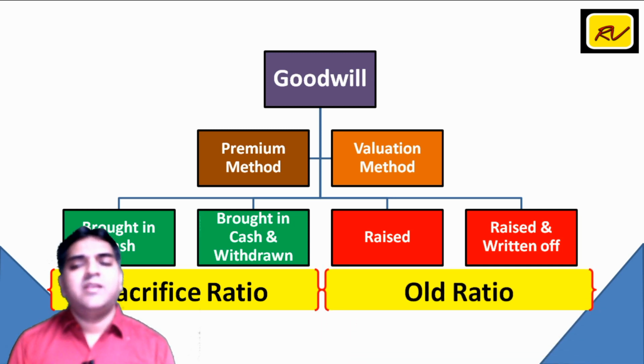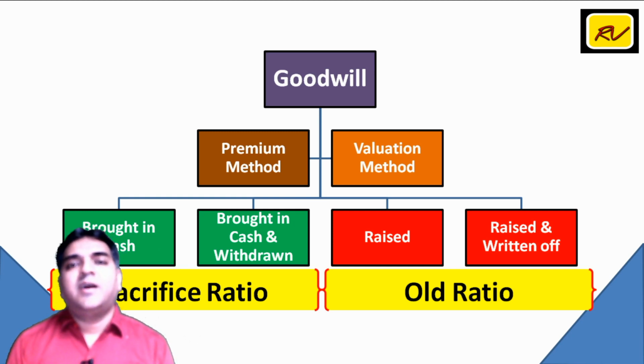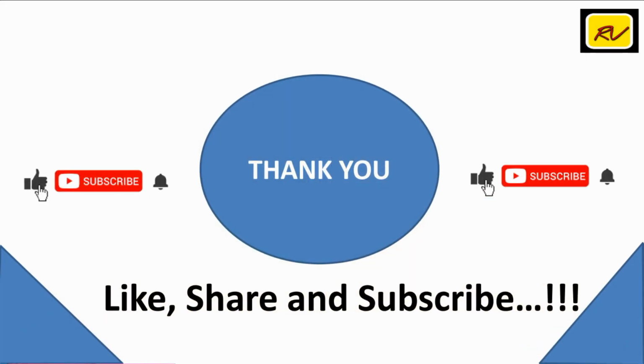And as we have seen, this part is to be compulsorily done in old ratio. Moral of the story: under premium method, it is compulsory to distribute goodwill between old partners in sacrifice ratio, whereas under valuation method, goodwill is to be distributed between old partners in old ratio.